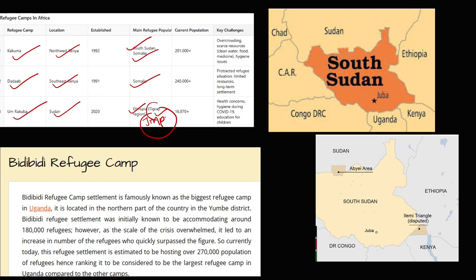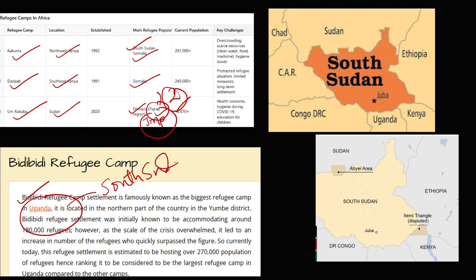Ethiopia's Tigray region is also a favorite topic of UPSC. In the last 5 years, at least 2 times UPSC has asked questions on the Tigray region. Also there is another refugee camp, Bidi Bidi, in Uganda. It is the largest refugee camp in Africa, and this is also very, very important. It also houses refugees from South Sudan.